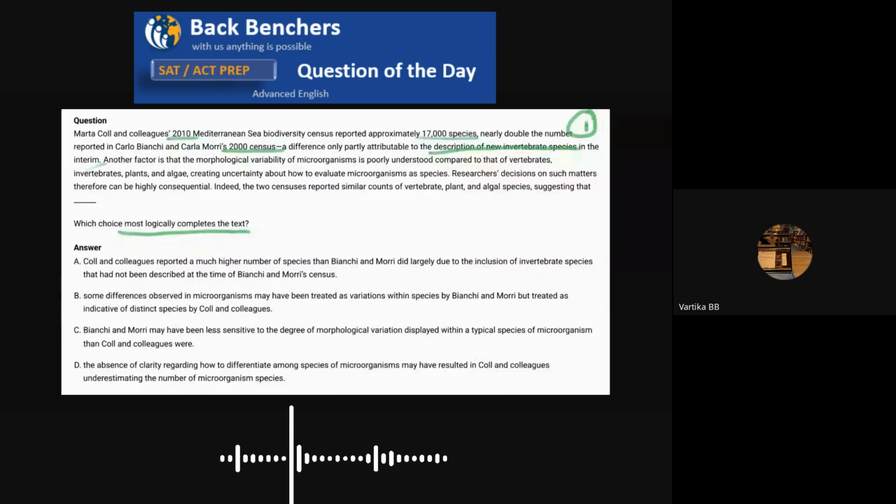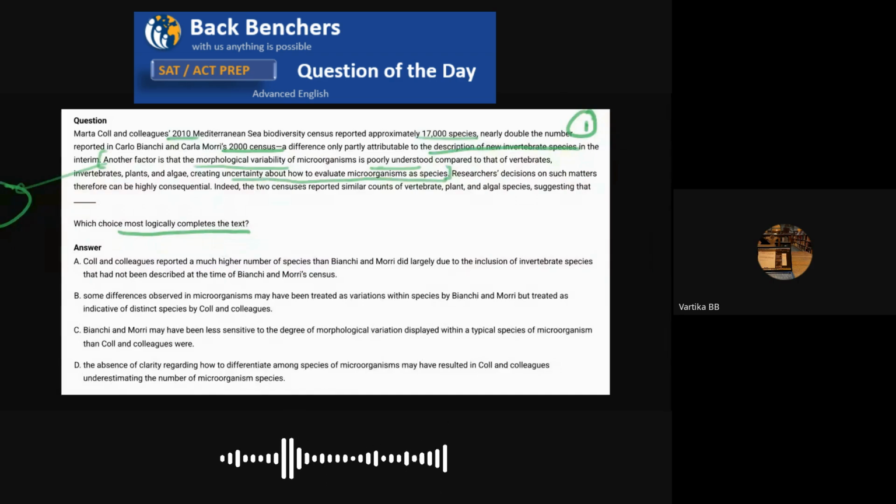Which is this. Another factor is that the morphological variability of microorganisms is poorly understood compared to that of vertebrates, invertebrates, plants, and algae, creating uncertainty about how to evaluate microorganisms as species. The main reason here is the morphological variability. Morph means to change shape, and so morphological variability would mean diversity in shape. That is poorly understood as compared to vertebrates, invertebrates, plants, and algae, which creates uncertainty about how to evaluate microorganisms. I know this is the main reason.